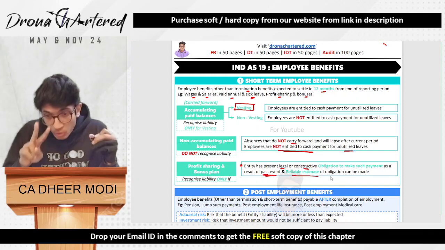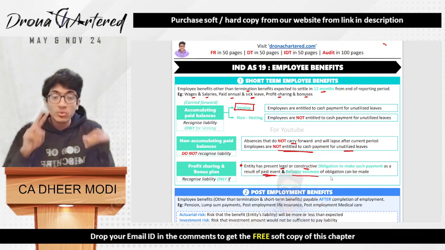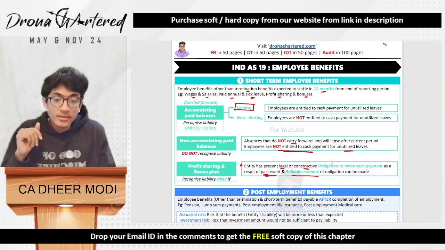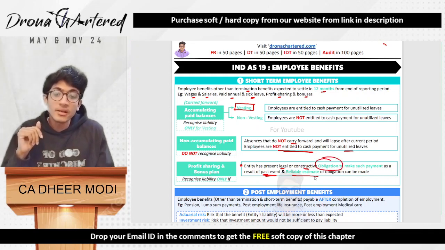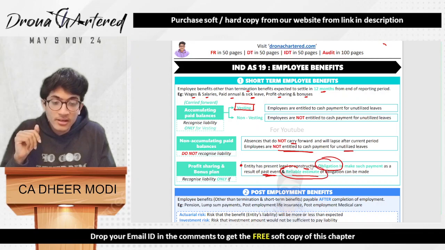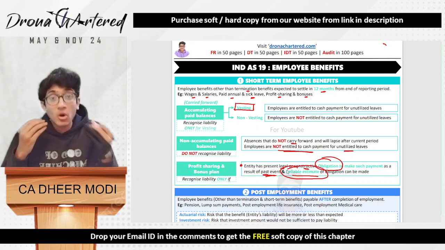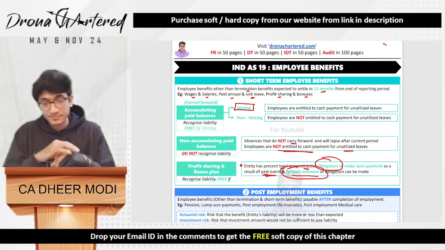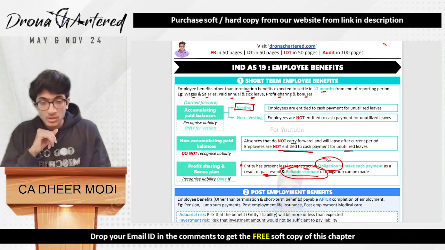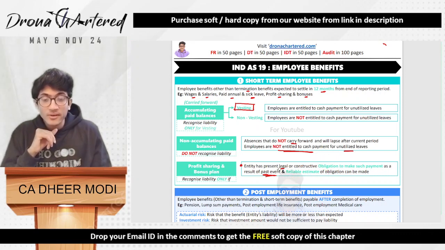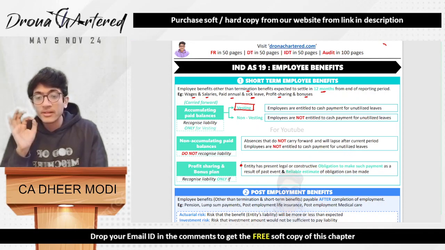So there are two things. You will recognize liability only if there are two things. First, there is an obligation to make payment, and second, a reliable estimate can be made for how much payment has to be made. So this was your first part of the chapter out of the four parts. Okay, I hope it is easy so far.